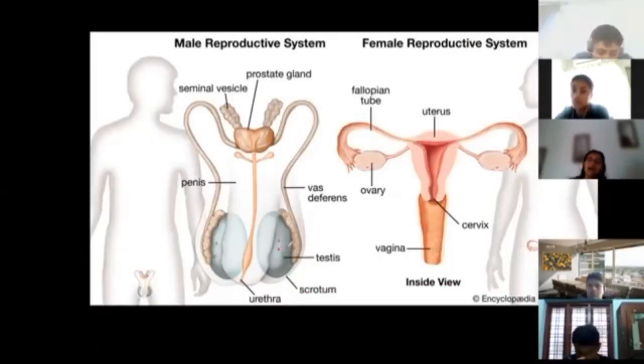So after the sperm is produced, it is going to be carried by the pipe which is there, the vas deferens. It is going to pass through the vas deferens and open into the urethra.